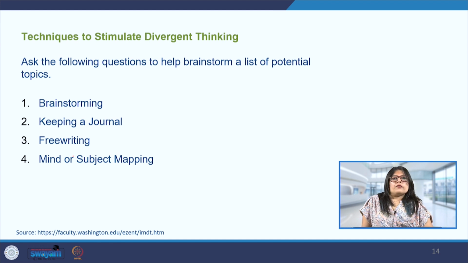And then we have mind or subject mapping. This is like a visual map, wherein we have a central idea, and around the central idea we have branches and then sub branches of those branches. For example, if we want to work on the area of healthy lifestyle, healthy lifestyle will be our central topic.